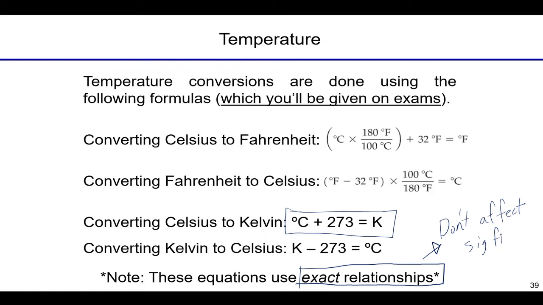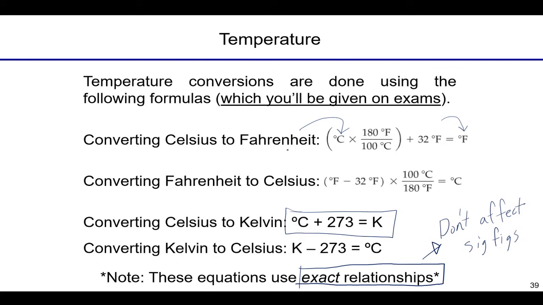But if we are converting one temperature to another, which we're about to do on the next slide, I am not going to change the sig fig. So if I'm given a temperature of 33 degrees Fahrenheit, and that's 2 sig figs, my final answer when I get to Celsius or Kelvin better be 2 sig figs. Okay, so that's what I mean by exact relationships. Whatever sig figs go in here, that number of sig figs better come out here.